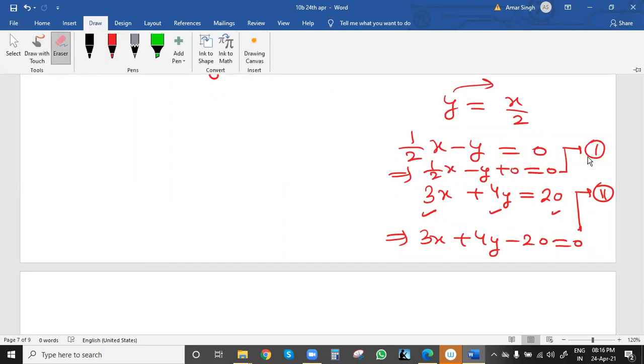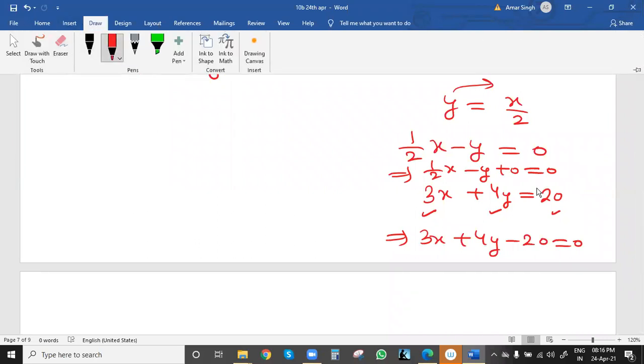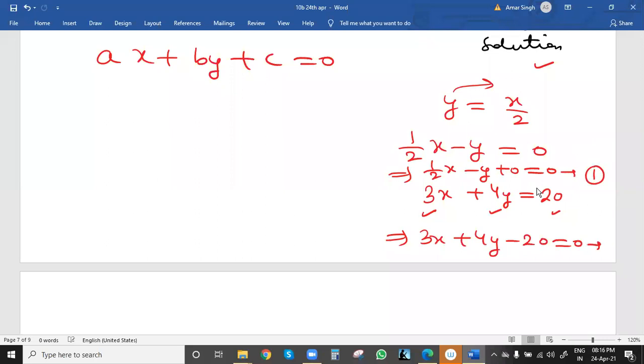Correct. So let me write the final equations we get, based on our standard form, equations 1 and 2. This is the first equation. We write a1, b1, c1 and a2, b2, c2, because x, y will be in both equations. What differentiates both equations? x, y are the general point on the lines, so they stay as they are. a1, b1, c1 and a2, b2, c2 are the different values. So please note the values.